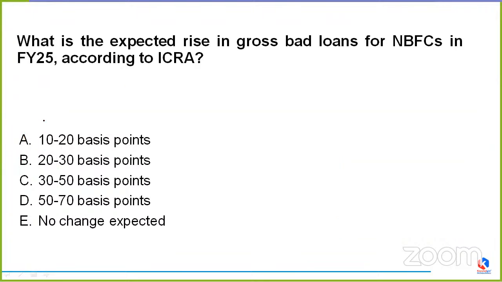So coming to the next question now. What is the expected rise in gross bad loans for NBFCs in the financial year 25 according to ICRA? We have to tell the expected rise. Is it 10 to 20 basis points, 20 to 30 basis points, 30 to 50 basis points, 50 to 70 basis points, or option A, that there are no changes, which means no change being expected? What should it be? Anyone?